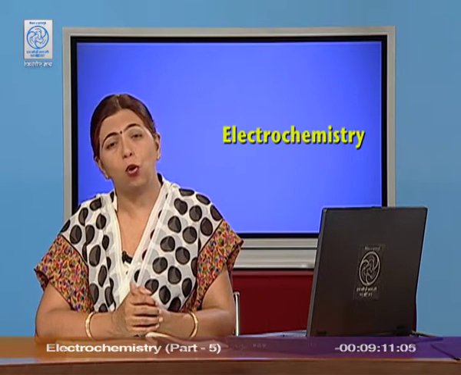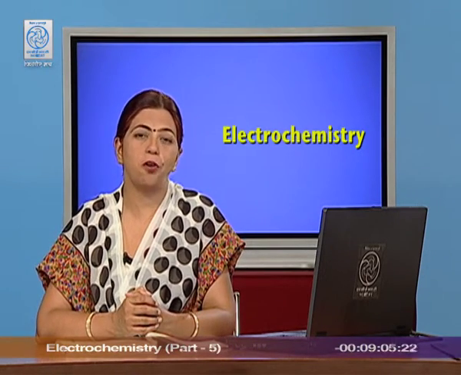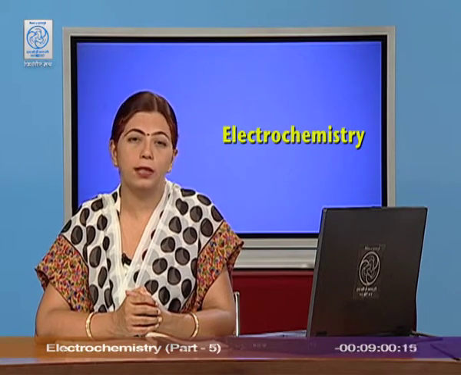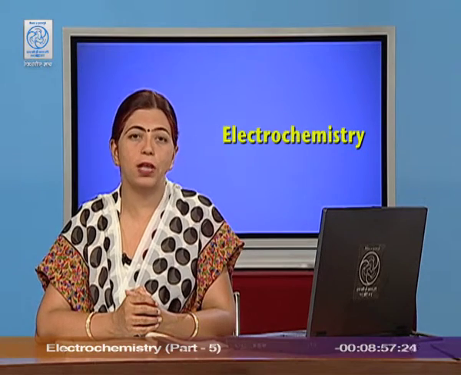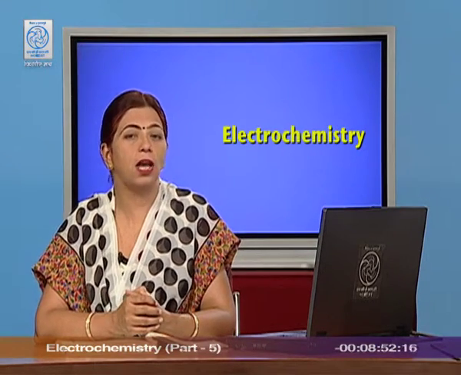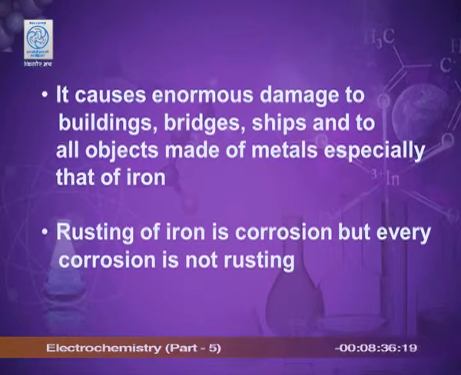Dear children, we also know that these bridges or these machineries are all made up of iron, and the rusting of iron causes enormous damage. Let me explain to you what is corrosion and define it. Actually, it is defined as the wasting away of the metal. When the metal reacts with the atmospheric gases, the oxide layer or the salts are formed on the metal surface. This is corrosion. Rusting is corrosion, but every corrosion is not rusting.